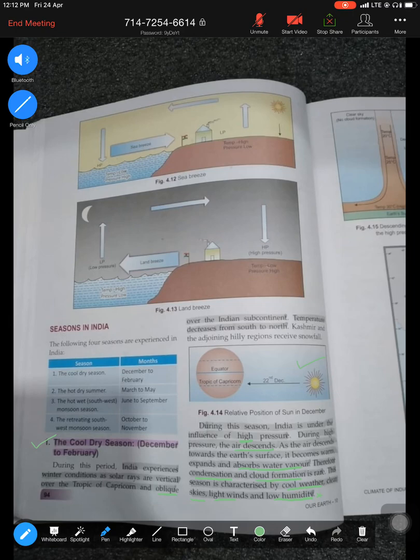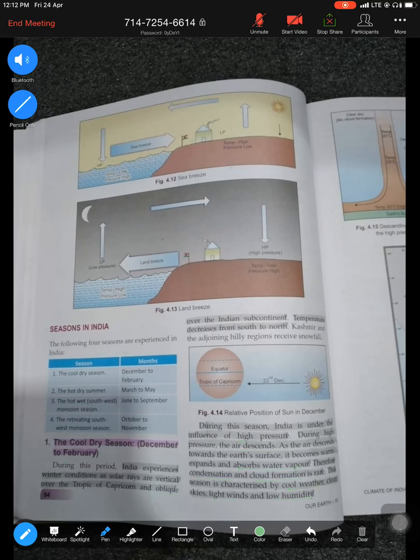And when pressure increases, what is happening? The air starts descending, meaning it drops down to the surface, absorbs a lot of water vapor, leading to no condensation taking place, no cloud formation. That's why this season is characterized by clear sky, low humidity, very light wind. Those are your characteristics of the cool season, which takes place from the month of December to February. You must know the duration of the months. That is very important. So that is about the season.